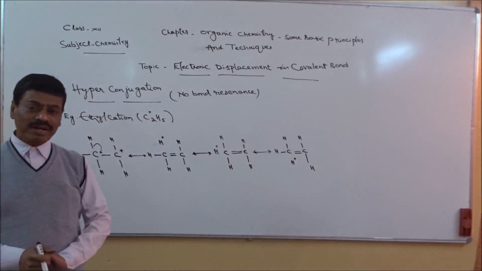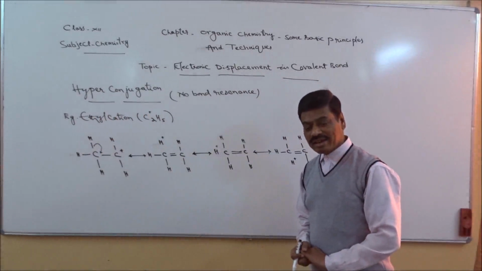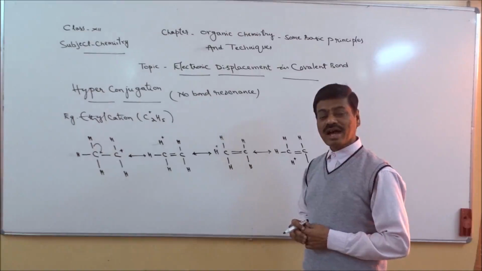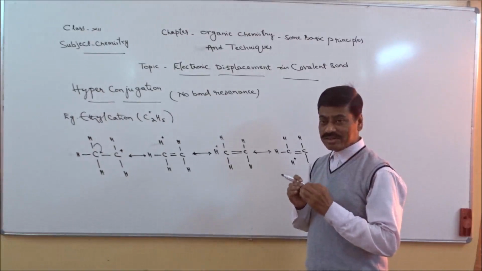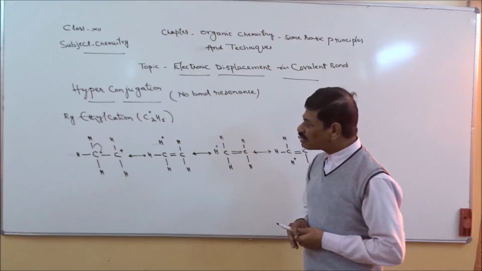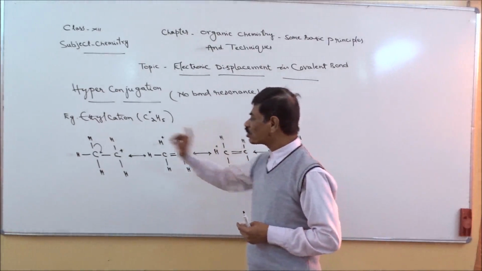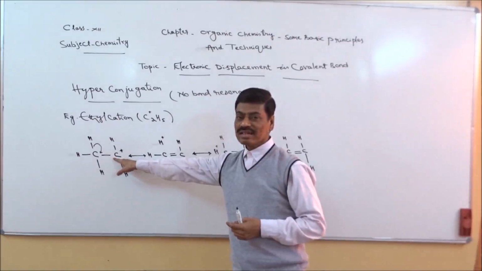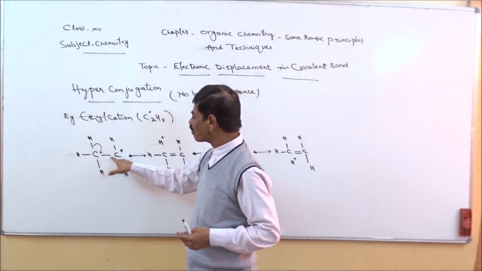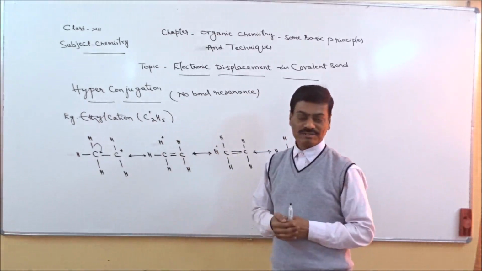So once again, hyperconjugation is nothing but a phenomenon wherein the sigma bond or single covalent bond lying between carbon and hydrogen leaves its position, its place, and occupies the place lying between two carbon atoms. Already in between the two carbon atoms, one sigma bond is there. So when the bond lying between carbon and hydrogen leaves and occupies that place, then it will become a double covalent bond.